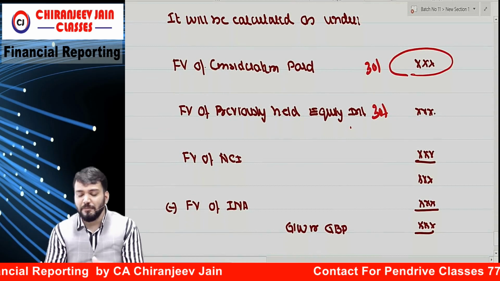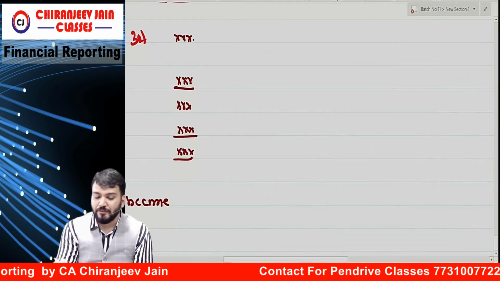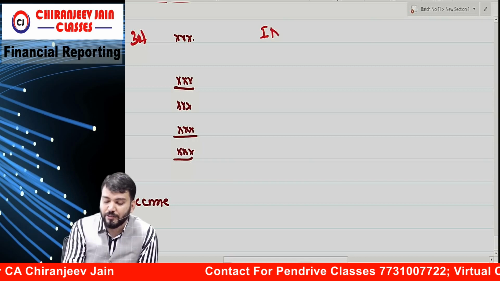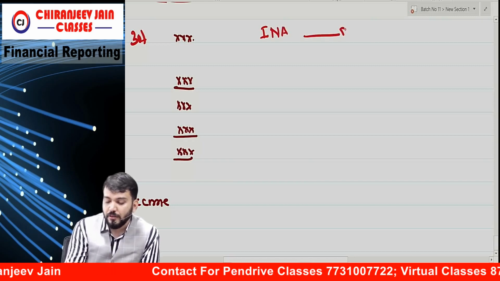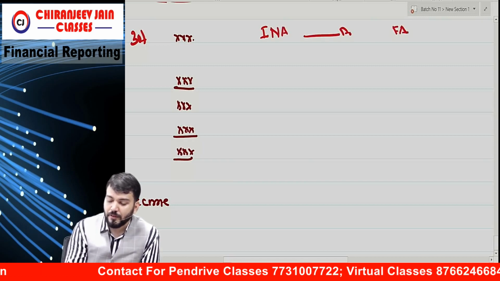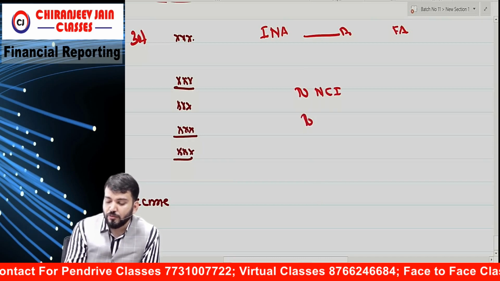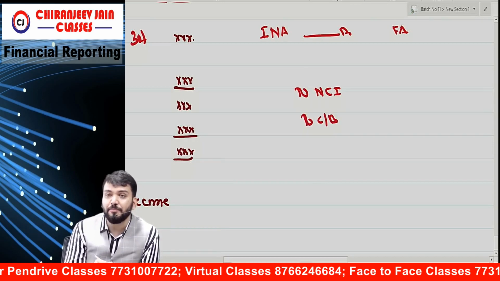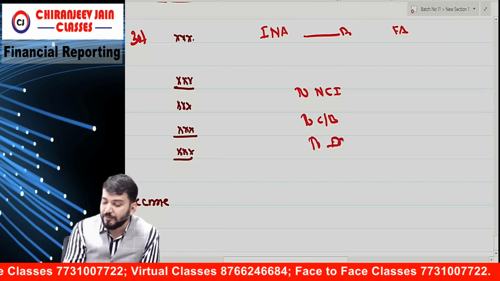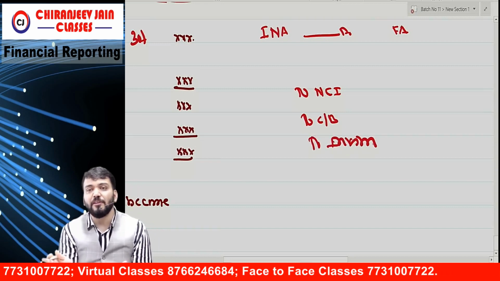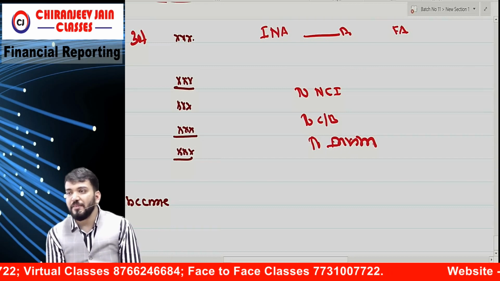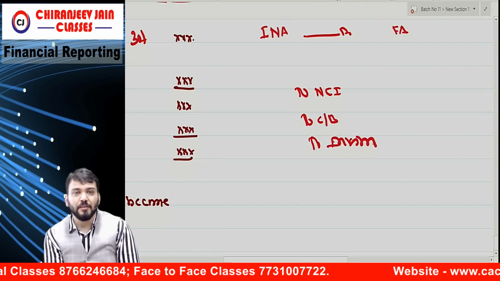Super easy. Means what journal entry will pass? INA account debit at fair value, to NCI, to cash or bank for consideration paid, to investment. Means can I say investment will close? Investment account will be closed now. Correct?